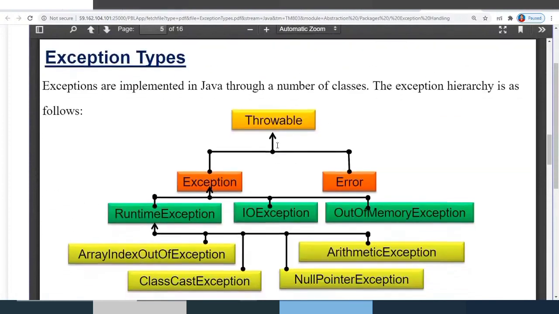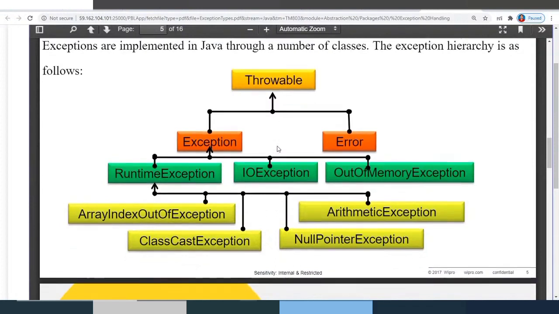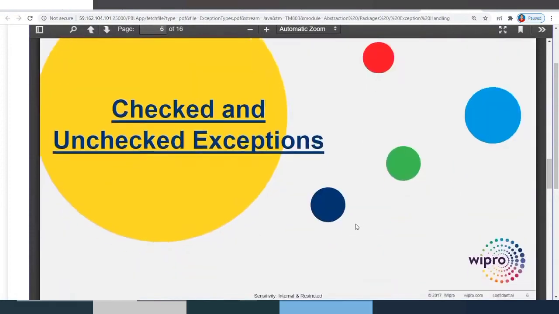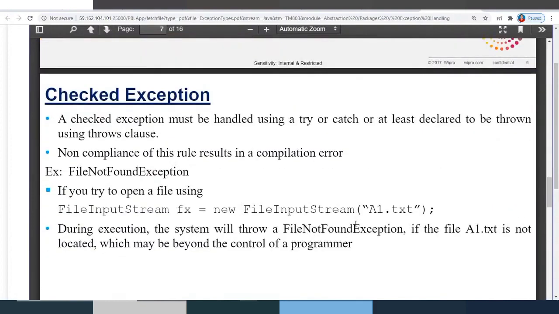So this is all about the types of exceptions, and here you can see the exception hierarchy. Exception has subclasses RuntimeException, IOException, and others. Under RuntimeException you have ArrayIndexOutOfBoundsException, ArithmeticException, ClassCastException, NullPointerException.